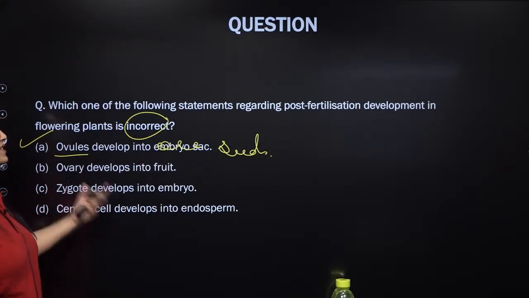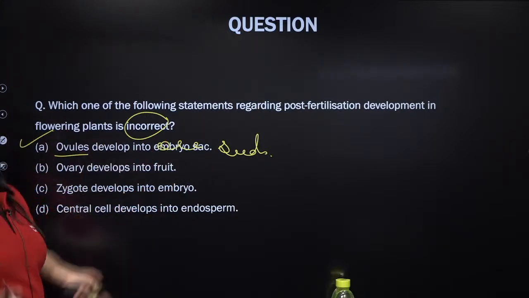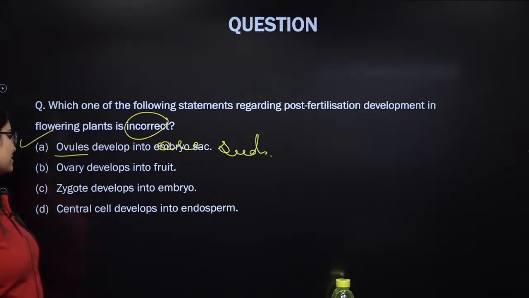So then what will seed going to have? Seed will have cotyledons, my dear students. Seed will actually have the embryo, right? An embryo is going to have the cotyledons, the embryonal axis, etc. Is this much clear, everyone? Central cell develops into endosperm. I have already told you this.